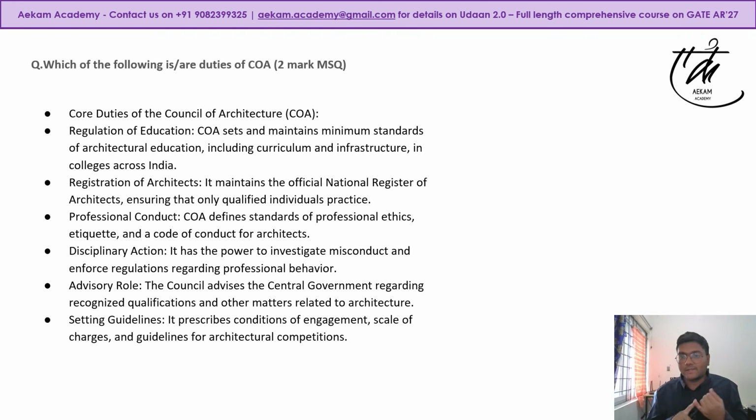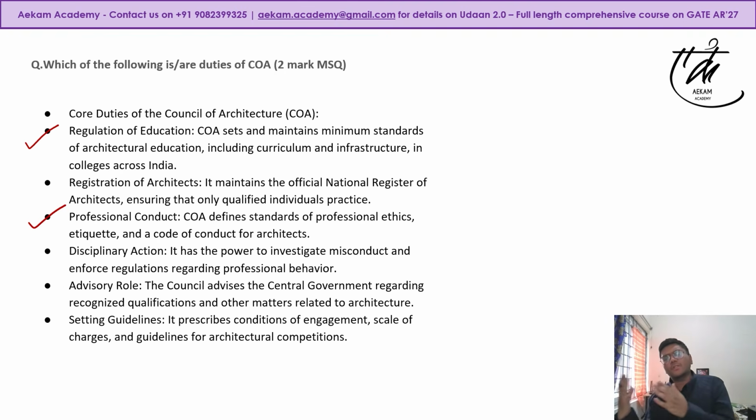So that is one thing. Second is your code of conduct, architects ethics and all, that is covered. A lot of things you will see, the competitions are arranged by COA. Registration, right? Who can practice as an architect, who can be called as an architect, all these things are governed by COA, right? So as per what we have understood, regulation of education and your professional conduct, the two options were given, so those would be the correct options.